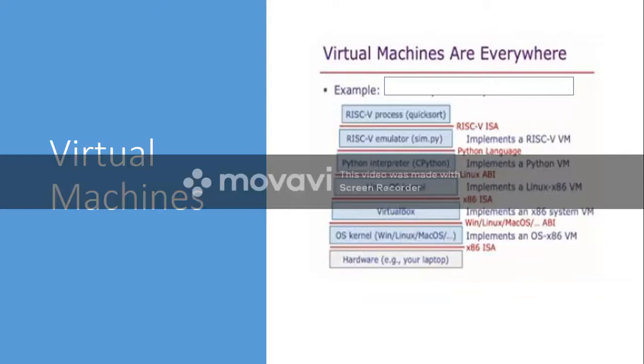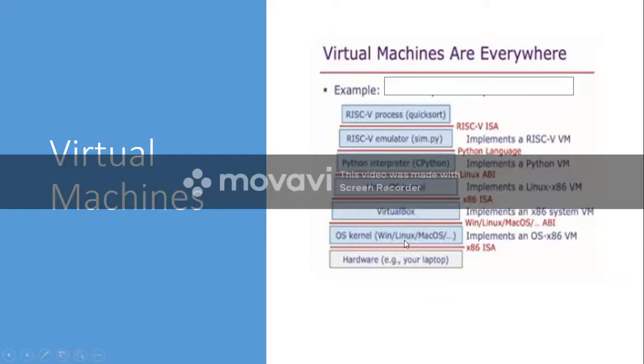Here is an example of a virtual machine. Your system can have any level of virtual machines. So this is one good example. Let us try to understand this. Let me go from bottom to top. This is your hardware, maybe your computer or your laptop. Let us say that on your hardware you are using some operating system. It may be Windows, Linux, Mac or any operating system. So that is the kernel, and your kernel communicates with the hardware through the ISA, instruction set architecture.